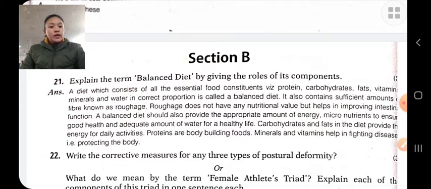Next is, what are its roles? Carbohydrates help to provide energy. Fats also provide energy. Vitamins and minerals help in proper functioning and defense of various organs.